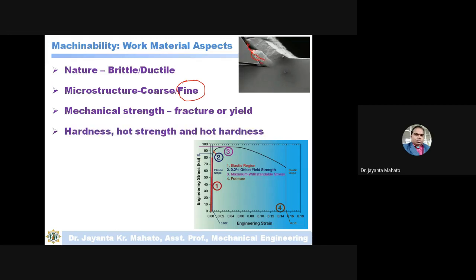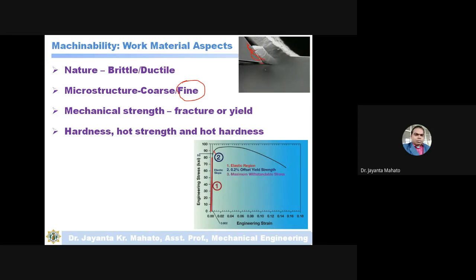Hardness, hot strength, and hot hardness. Hardness is another affecting parameter of machinability. More hardness obviously means more cutting force is required, and tool life will reduce.